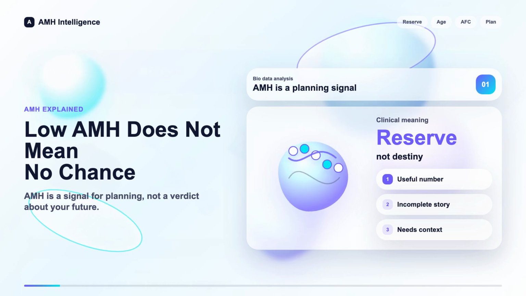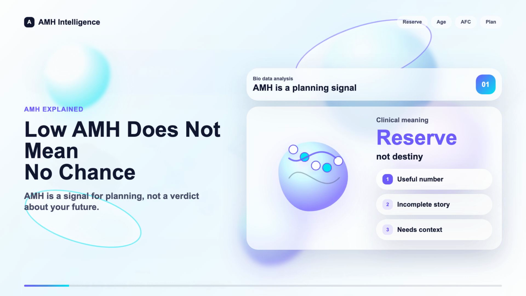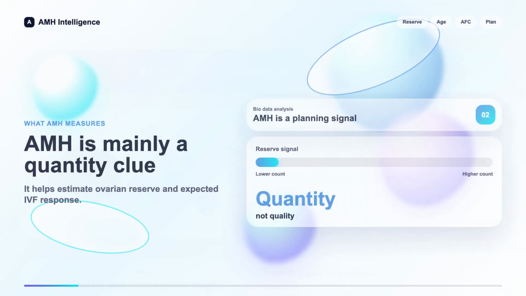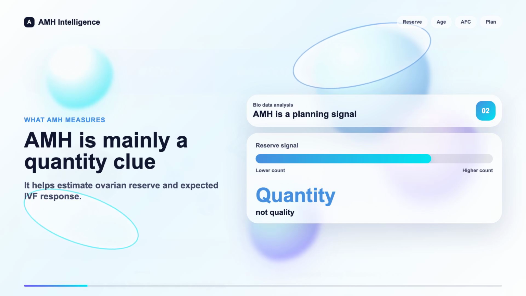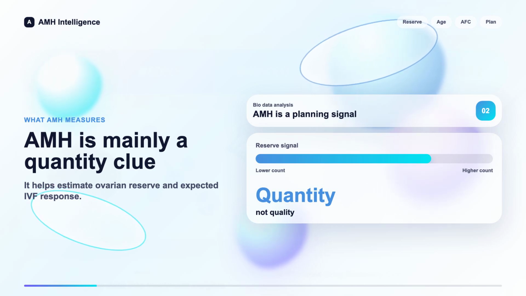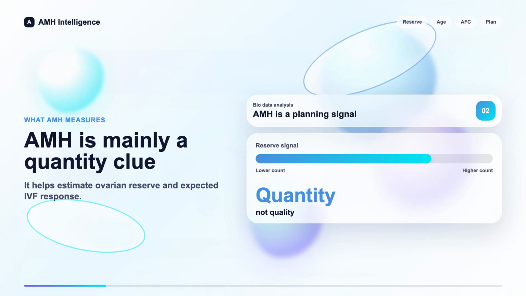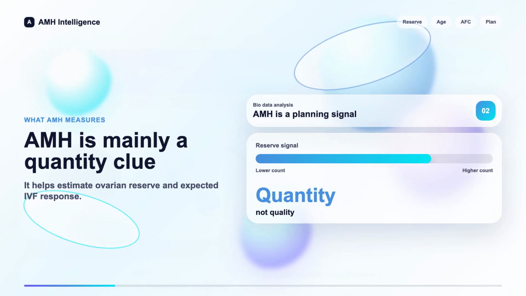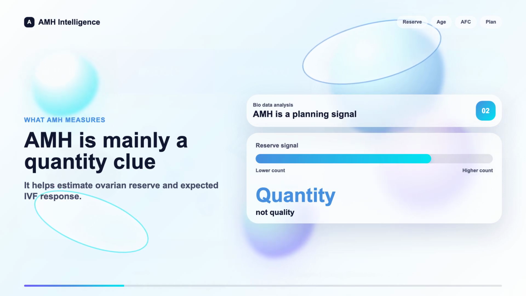Right. So the section outlining misconceptions about high and low AMH levels could be strengthened by tying the debunked myths directly to specific clinical interventions. I mean, right now it just kind of tells readers not to panic. Yeah, exactly. The weakness is that while it effectively explains that high AMH doesn't equal success and low AMH doesn't mean a closed door, it's just, well, too vague about the actual treatment adjustments. Right. It leaves the patient wondering exactly how their doctor is going to pivot their treatment based on these extremes.